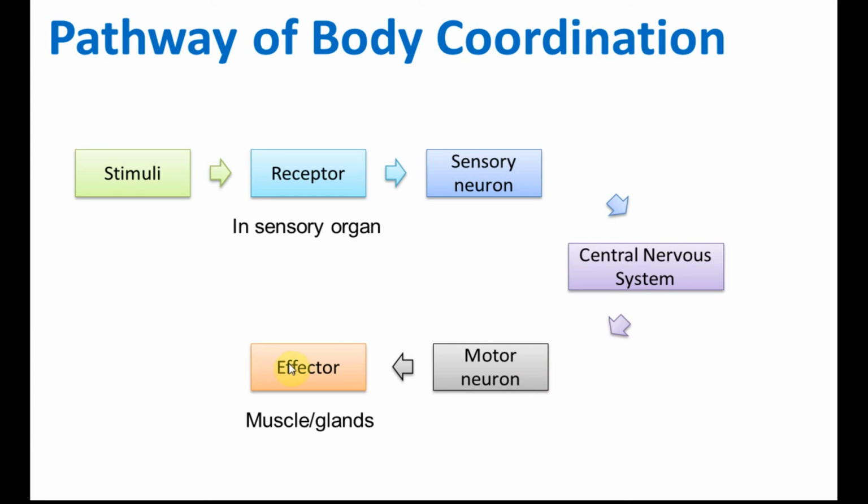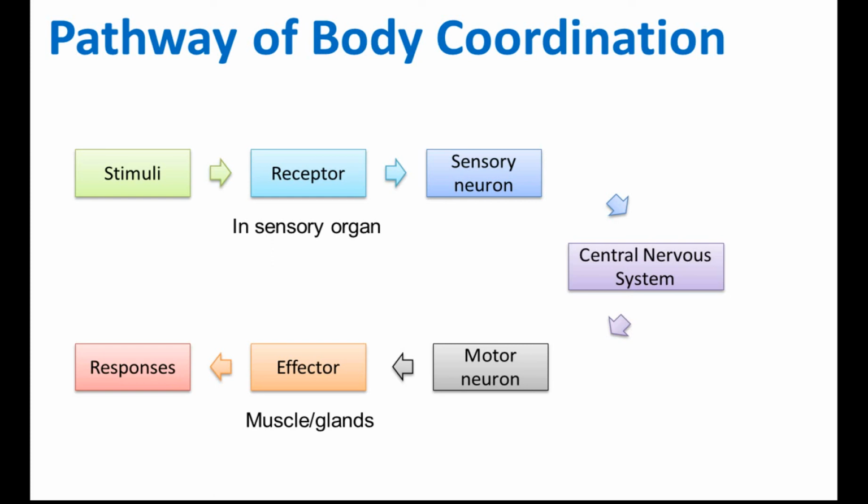The effectors can be the muscles or the glands, and then the muscles and the glands respond to this impulse. Okay, they receive this information, and then they will try to do something. Either they try to make our body move, or they try to secrete the hormones. Okay, and this is called the responses. The movements or the secretions of the hormones are called the responses.